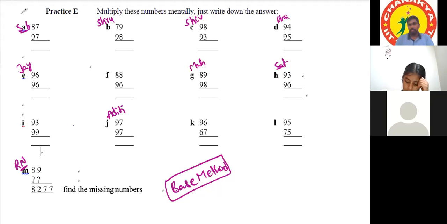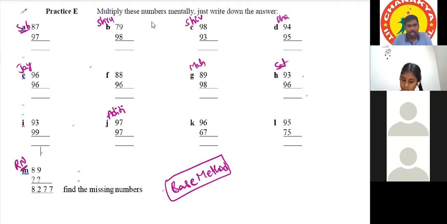That's all. Two more questions left. Cyrus, take one question. Lohini, take K. K is already over. Only L is remaining. Okay, I'll take L.